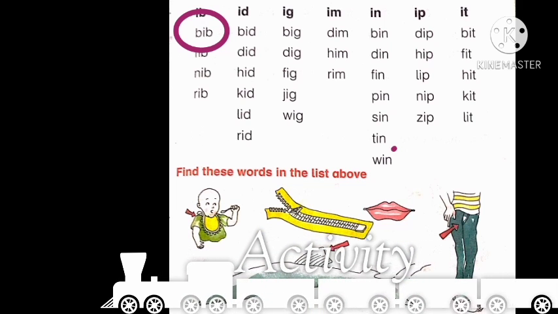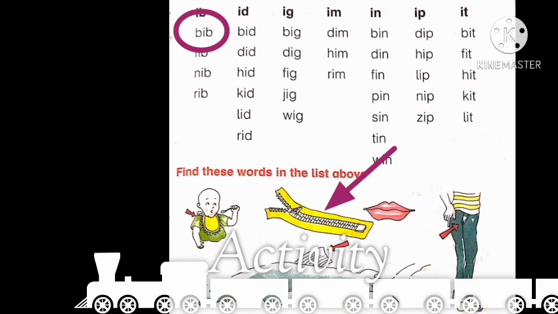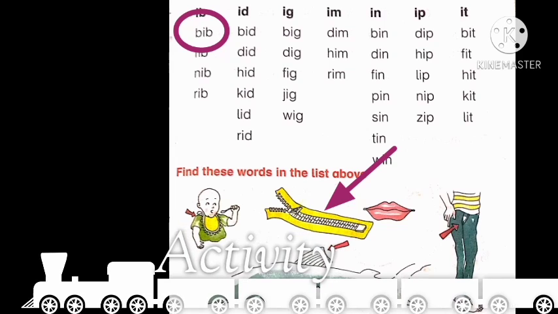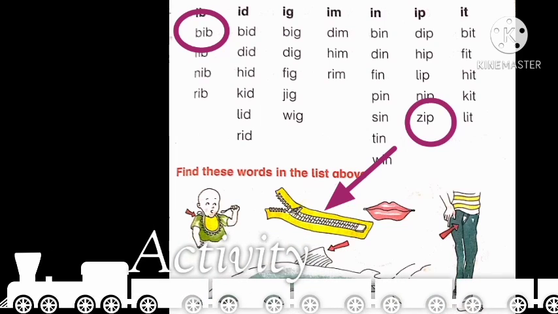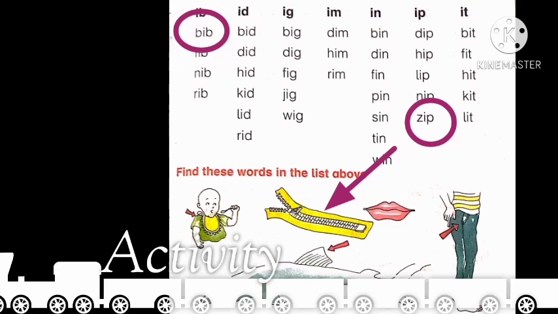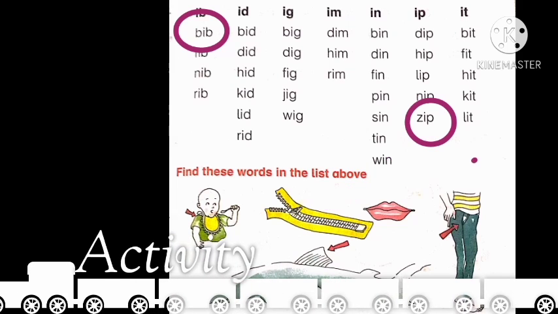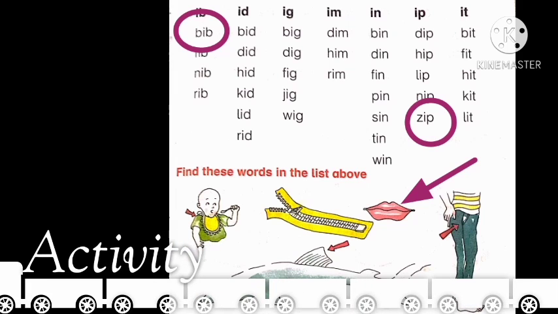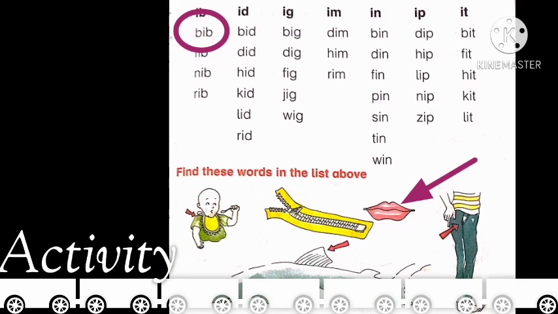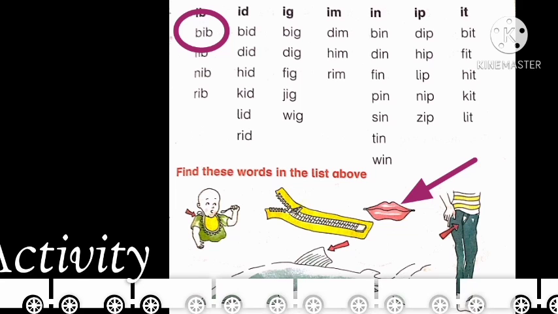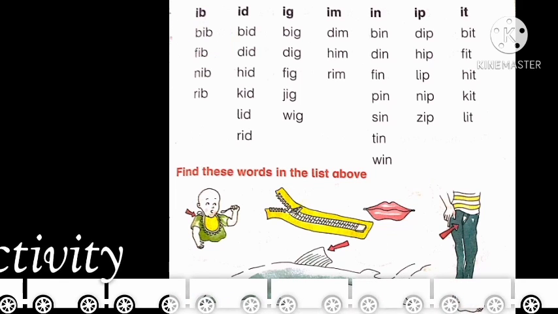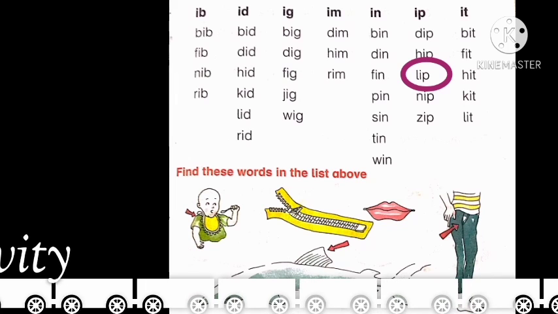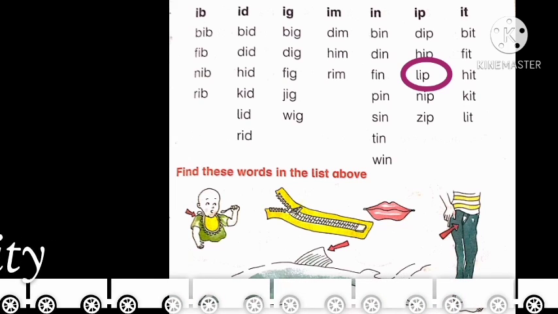Now look at the next picture. What is it? It's a zip. So where we can find the word zip? In the sounds of ip. So look at the column of ip. Yes, here it is. The last word is zip. Circle the word zip. Next picture is of lip. So where we can find the word lip? Yes, in the column of sound ip. Let's find the word. Yes, the third word is lip. Circle the word lip.